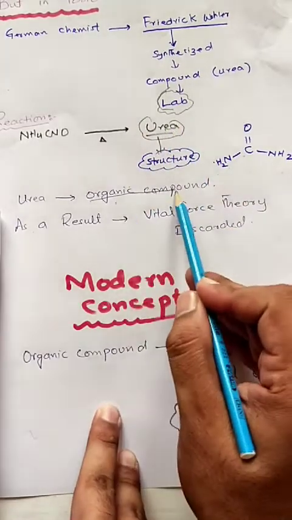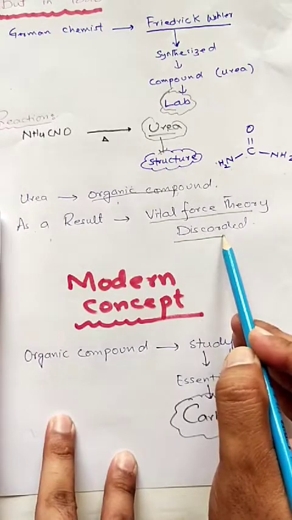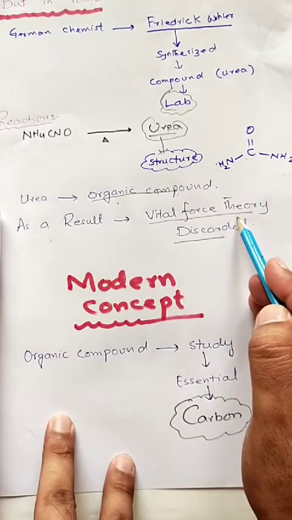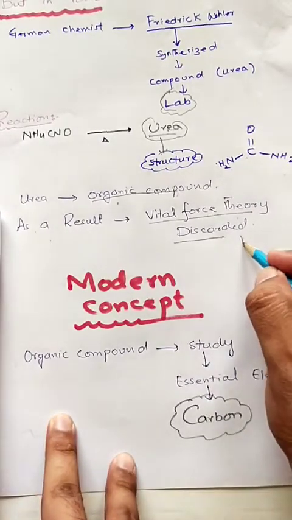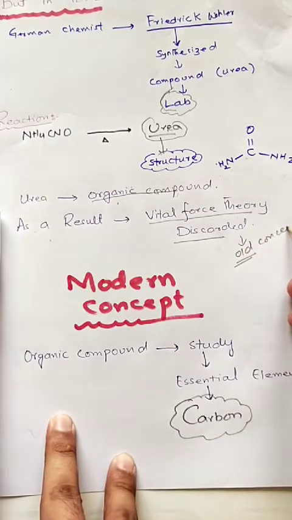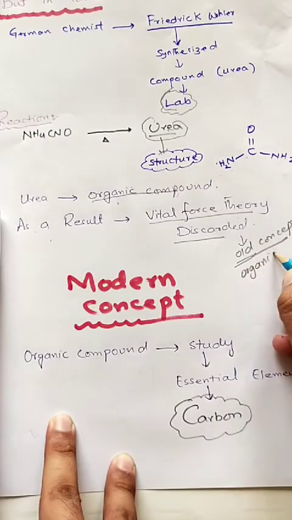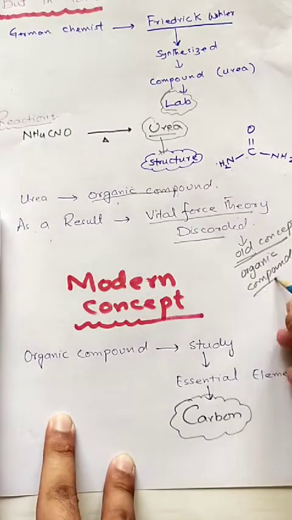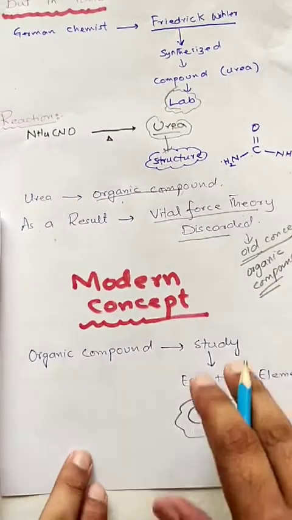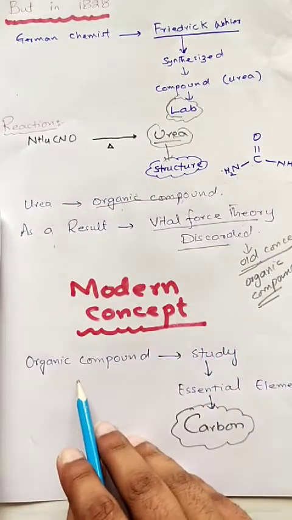As a result, vital force theory is discarded. Similarly, when vital force theory is discarded, the old concept about the organic compound is also discarded. So now we need a new or modern concept to define the organic compound.